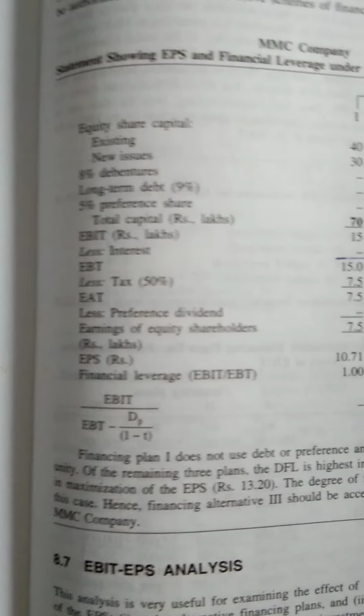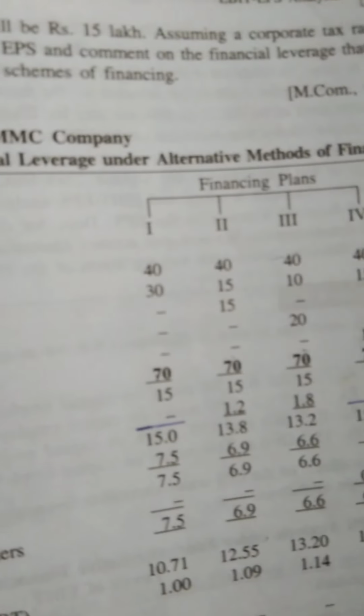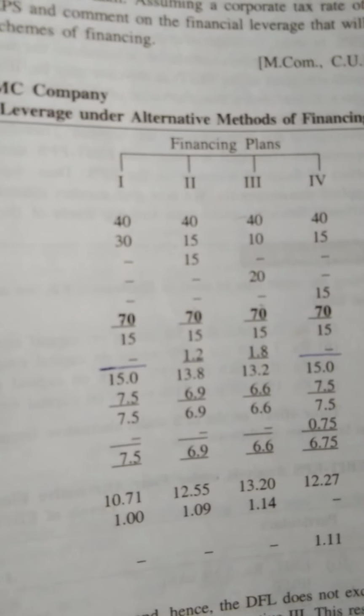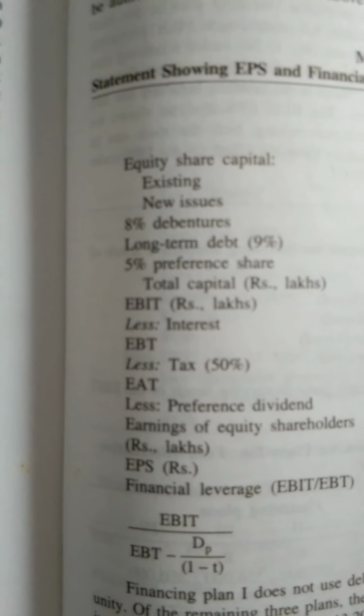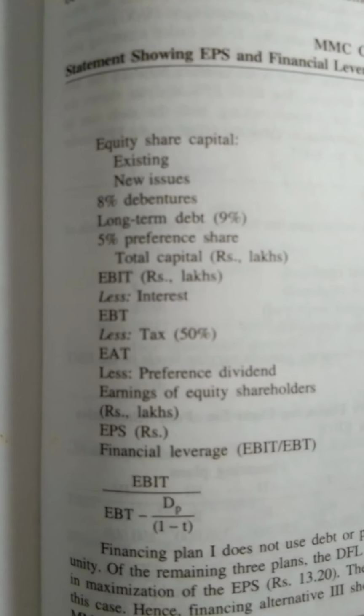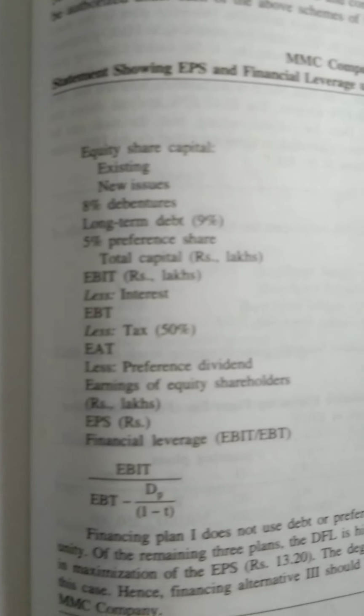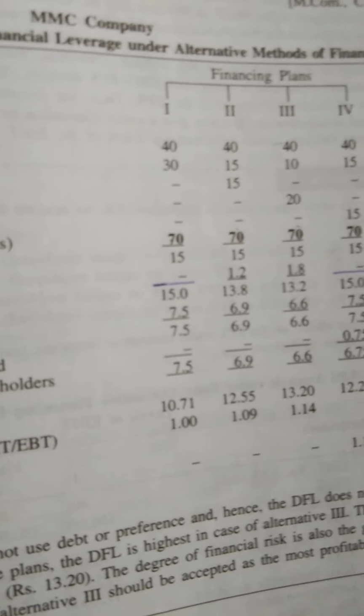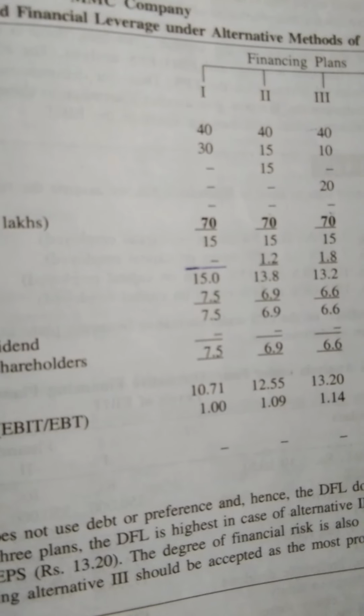Look at the answer. These are the headings given: statement showing EPS and the financial leverage under alternative methods of financing. Financing plans 1, 2, 3, 4 means the options they have given in the question. Equity share capital, that is existing and new issued. What is existing? Existing means the company earlier has equity share capital of 40 lakhs and it should be in all the companies. Then the new issue, it is given additional 30 lakh will be raised.